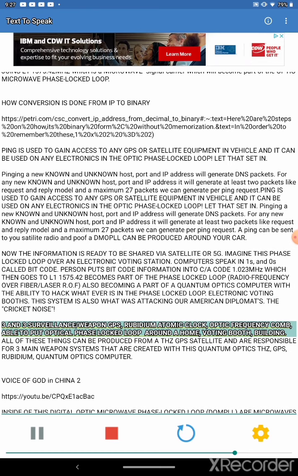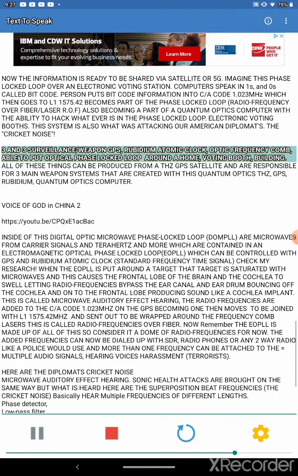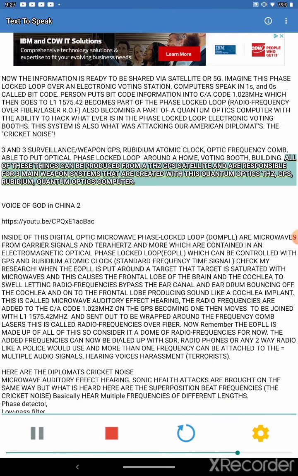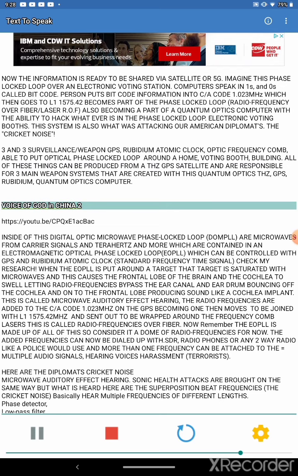3 and 3 surveillance weapon: GPS, rubidium atomic clock, optic frequency comb, able to put an optical phase locked loop around a home, voting booth, building. All of these things can be produced from a THZ GPS satellite and are responsible for 3 main weapon systems that are created with this quantum optics: THZ, GPS, rubidium, quantum optics computer. Voice of God in China 2.